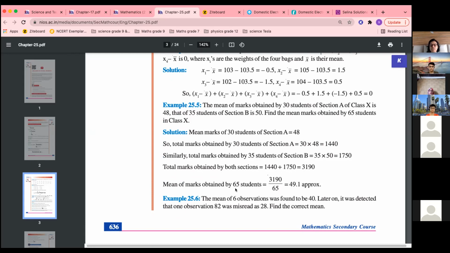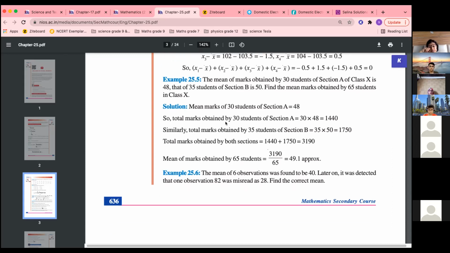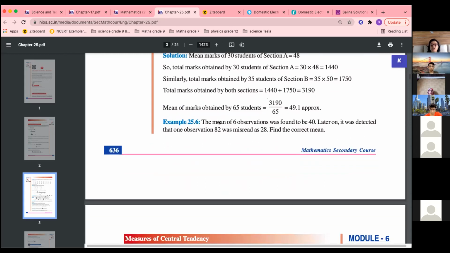So the average of 65 students will be total marks, the sum, divided by the total number of observations, 65. Divide, and you'll get the answer. I'm doing a solved example because you'll get this type of question in the exercise also. So we'll start with the exercise questions.